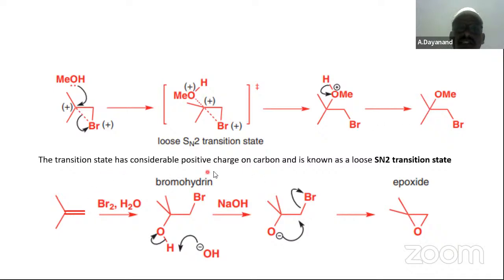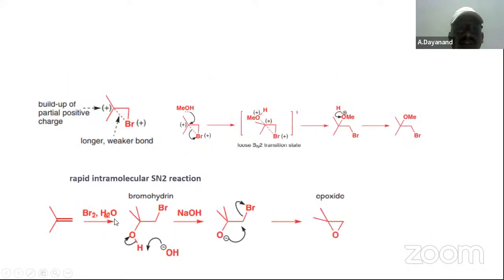The transition state has considerable positive charge and is known as a loose SN2 transition state. Okay, bromohydrin, H2O తో చేస్తే OH is going to be bonded to this carbon again. Okay, NaOH and epoxidation will result also. Okay, bromine, H2O followed by NaOH is resulting in the formation of an epoxide. Okay, epoxide as we had seen just now.